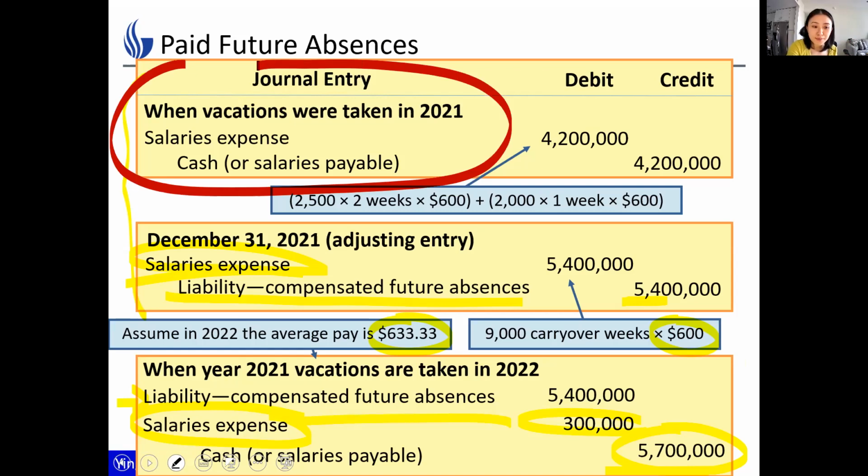Debit salaries expense, credit cash. Because the financial reporting period is happening in the middle, before we actually pay salaries or employees take vacations, we have to create an accrued liability. And the next year, we're going to reduce these liabilities because they finally took the vacation.